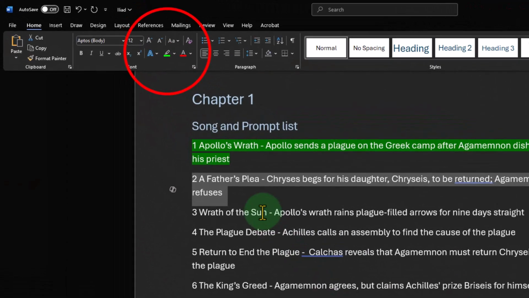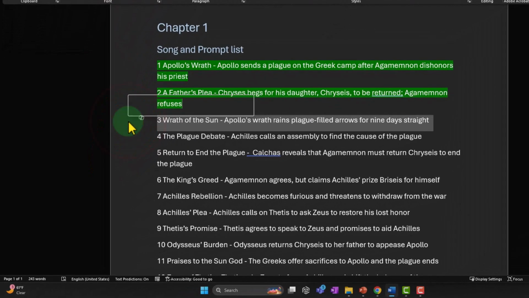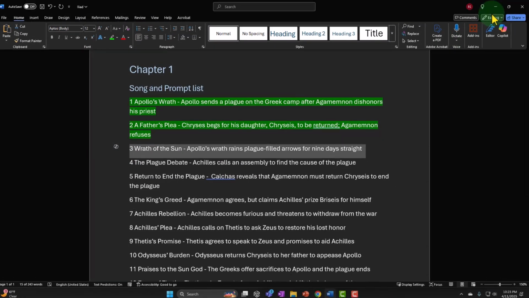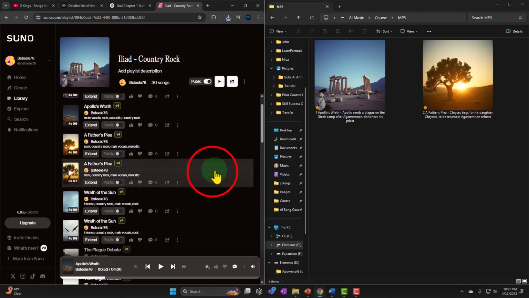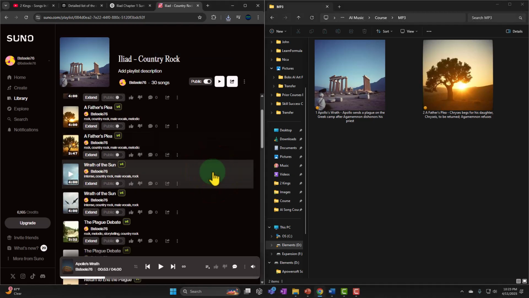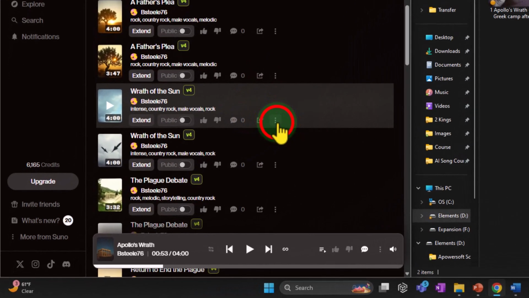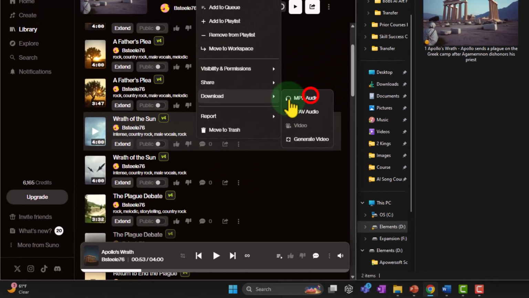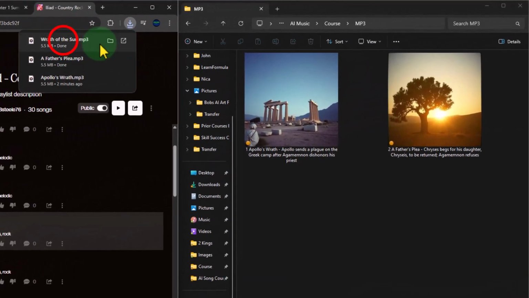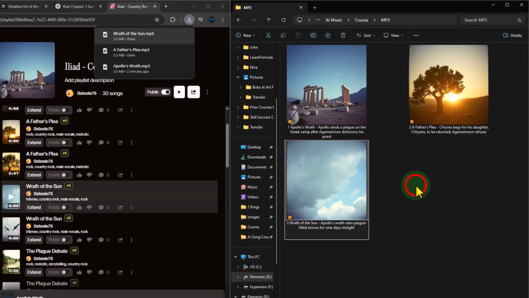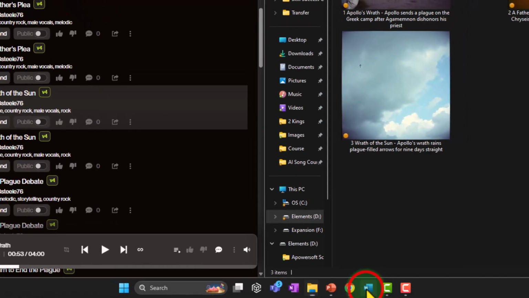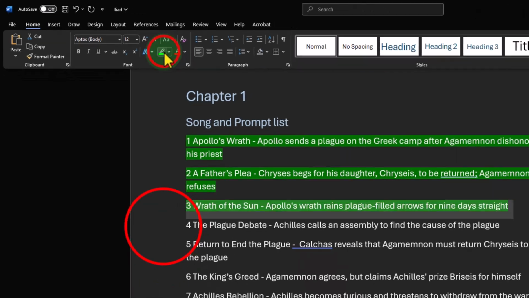And then I'm going to go back over and say, okay, greenify, copy, number 3 should be Wrath of the Sun. Let's go down, so Father's Plea again, and then Wrath of the Sun. I'm going to pick the top one, and I'll hit the 3 dots, boom, download it. And then drag it in, right click to rename. Okay, and then I'll go back over here and say that one's done.